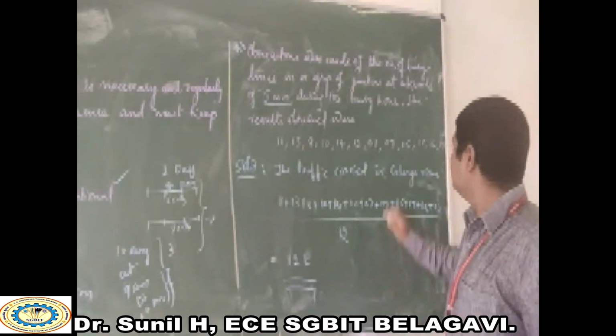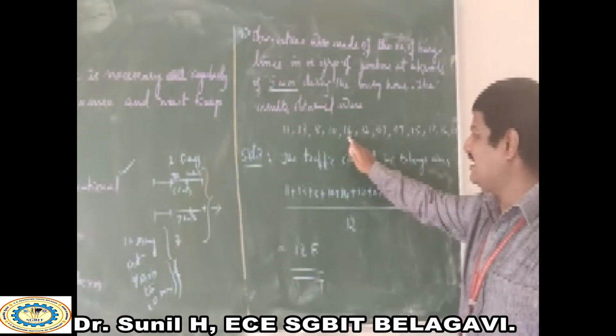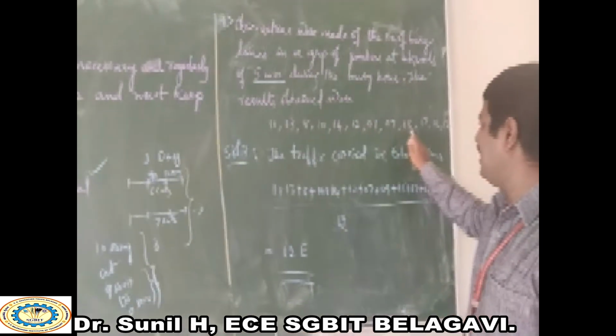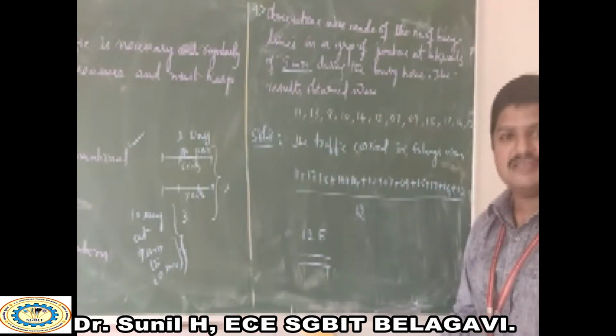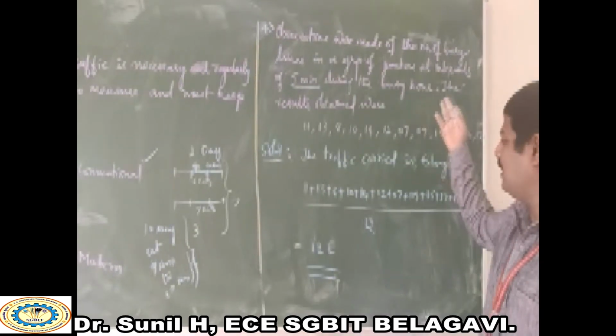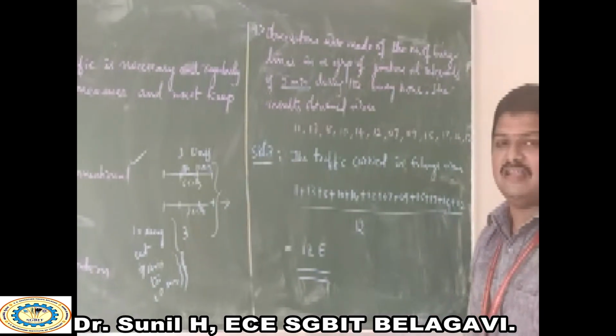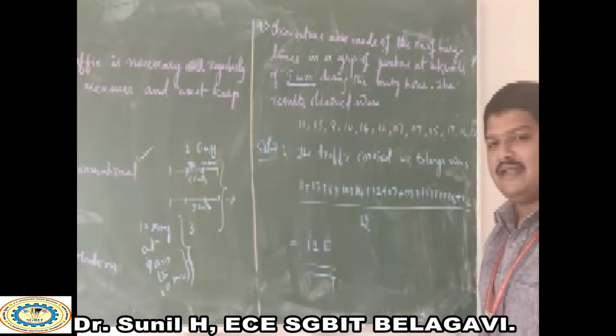The results obtained were 11, 13, 8, 10, 14, 12, 7, 9, 15, 17, 16, 12. So these are the calls generated at that busy hour, with observations at 5-minute intervals. Now, how are we going to find the traffic carried in terms of erlangs?